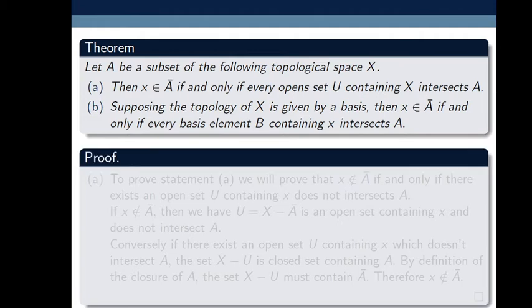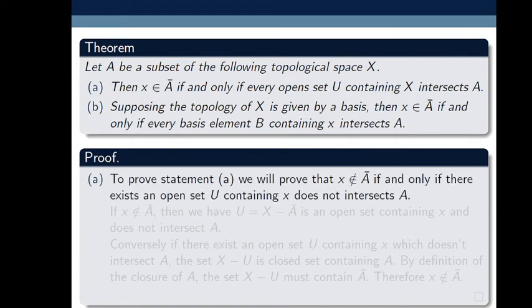So let's prove statement A and statement B. We know that if P implies Q, then its contrapositive, not Q implies not P, also holds. The same technique we use to prove statement A. To prove statement A, we will prove that X does not belong to closure of A if and only if there exists an open set U containing X that does not intersect A.